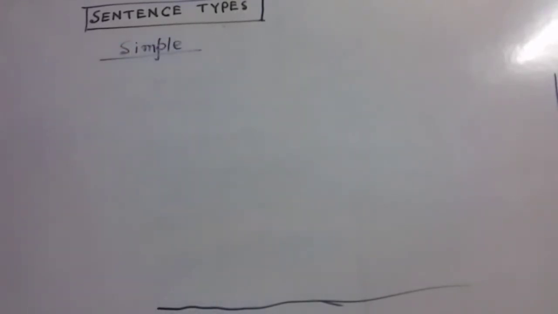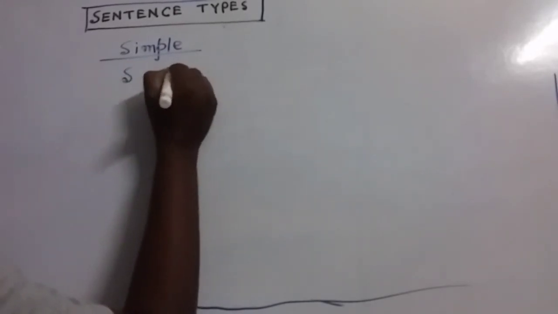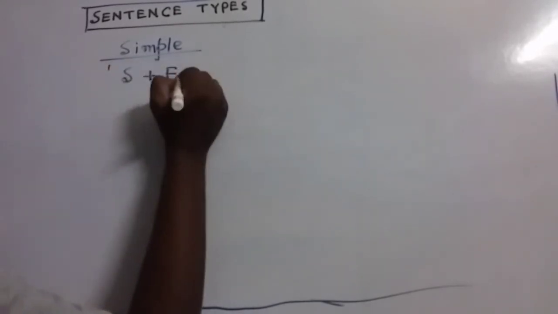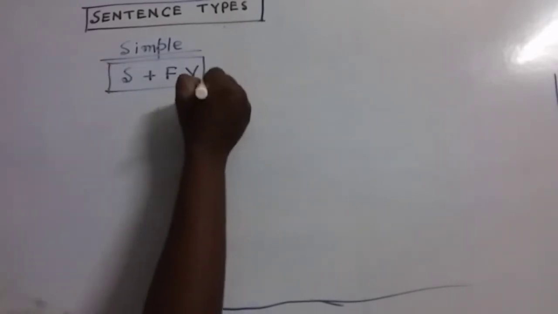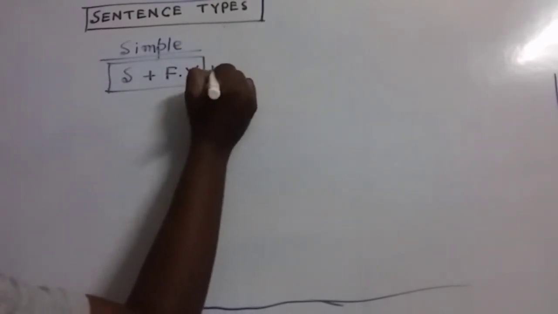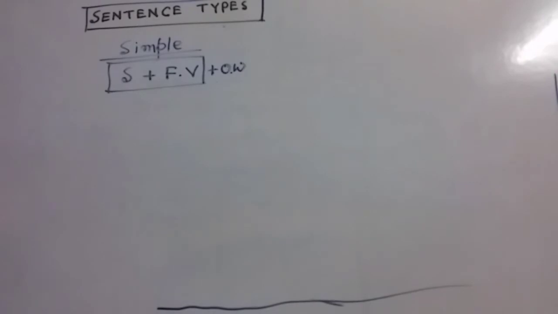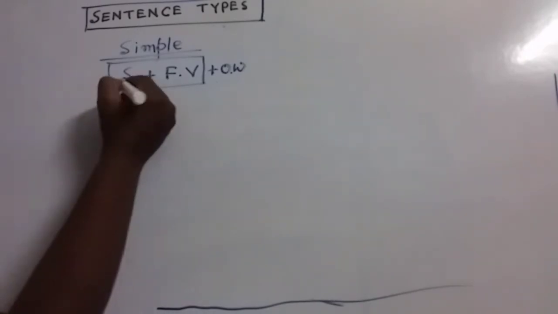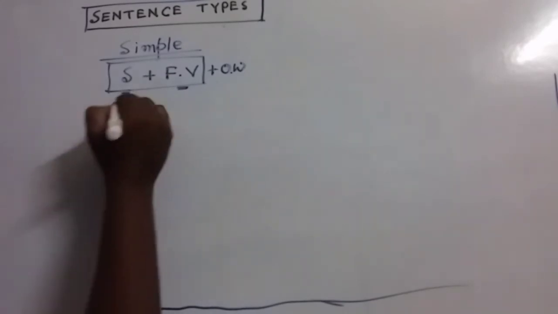In a simple sentence, there must be one subject and one finite verb. Only one subject and one finite verb. If in a sentence you can see there is only one subject and one finite verb, there may be other words, object or complement, but that's not so important. If there is a subject and finite verb, we can call it a simple sentence, just like this one.